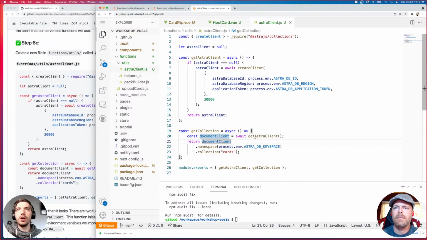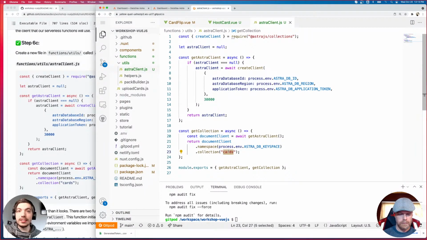And so what this is doing is we are creating an instance of our client, right? So we're executing that get Astra client method, and then our client dot namespace, and we're providing it the keyspace name. So in this case, namespace and keyspace are interchangeable, the same thing. We're providing it the keyspace name, which is saved in our environment variables. And then dot collection, and we're giving it the name of the collection that we want.